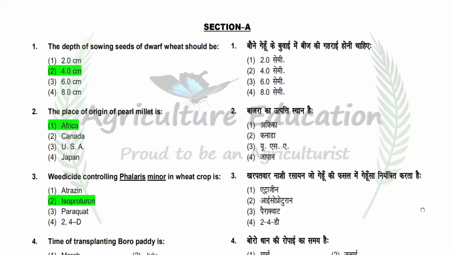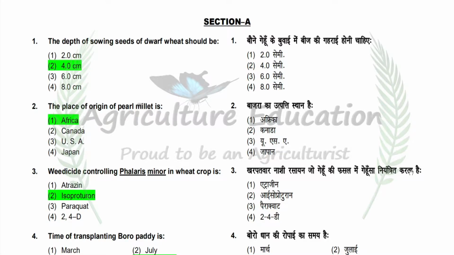Next question is the place of origin of pearl millet is. Option is Africa, Canada, USA and Japan. So correct answer is Africa. Next question is weedicide controlling Phalaris minor in wheat crop is. Option is atrazine, isoproturon, paraquat, 2,4-D. So correct answer is isoproturon.